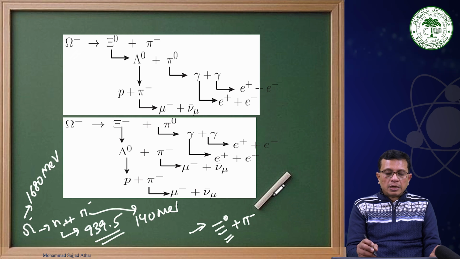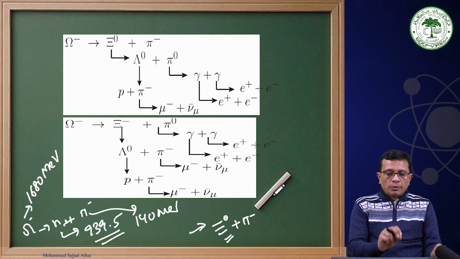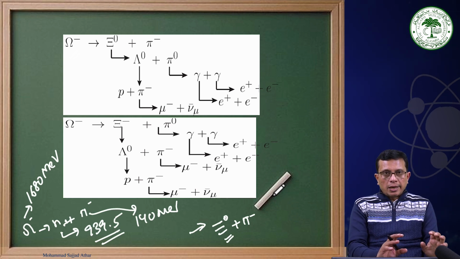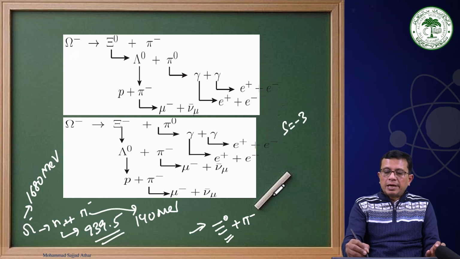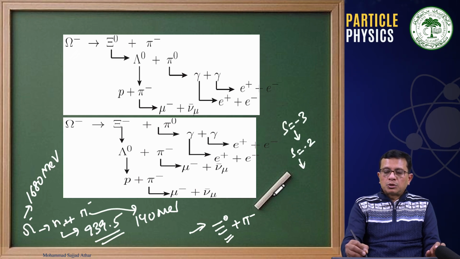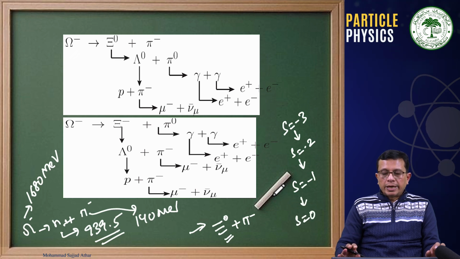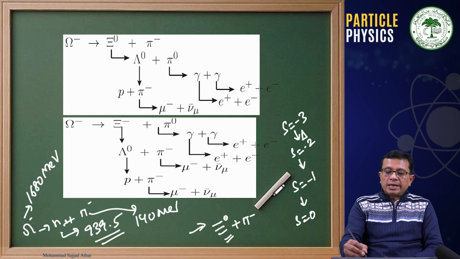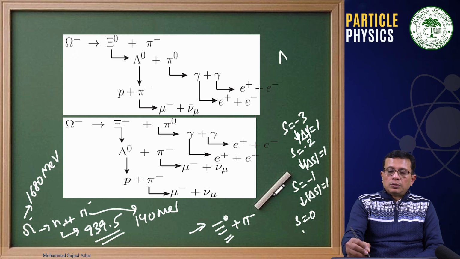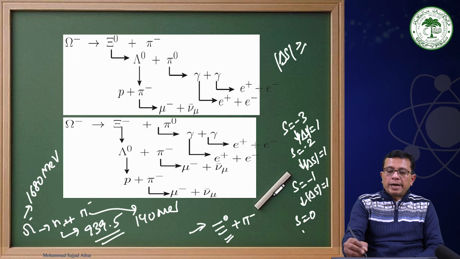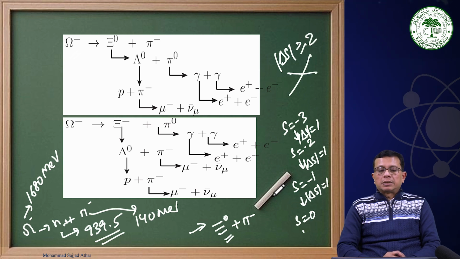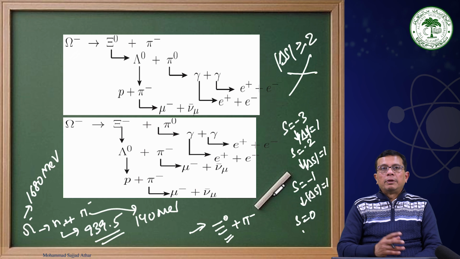We shall talk about it, but this is an important catch which we will discuss: strangeness minus 3 will decay into minus 2, minus 2 will decay into minus 1, minus 1 will decay into strangeness 0. Okay, that means always mod of delta S will be 1. Only those processes will be allowed. Mod of delta S greater than or equal to 2 will be prohibited, will not be allowed, or will be forbidden.